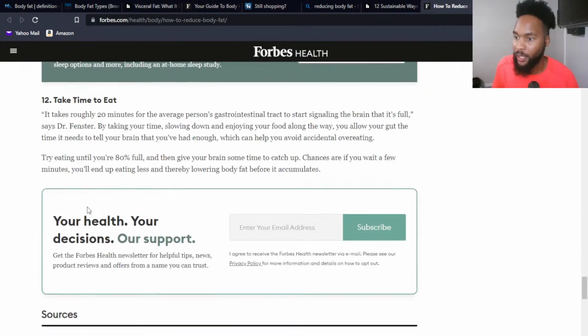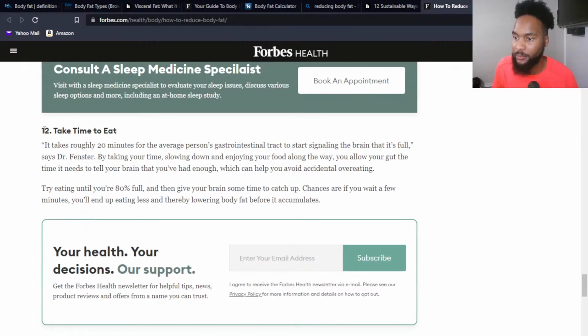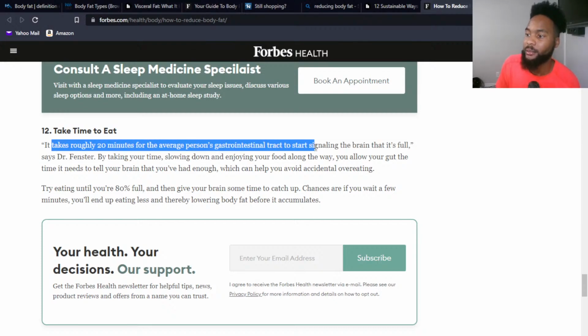Obviously, sleep more, and then also this is a big one, y'all. I want to end on this one, and we'll wrap it up. Please take your time to eat. It takes about 20 minutes for your stomach to even tell your brain that you have food in your stomach. So if you take something to eat, chew it up good, by the time you swallow it, it's going to be 10, 15, 20, 25 minutes, depending on the person and the food, before your brain even realizes, hey, we have food here.